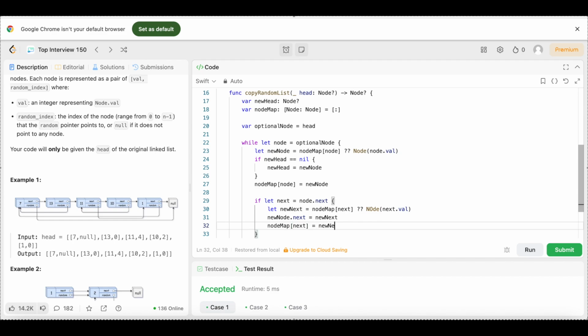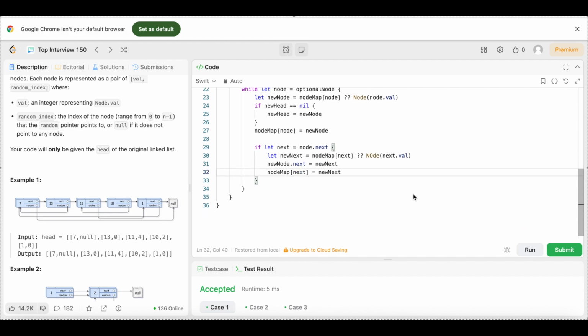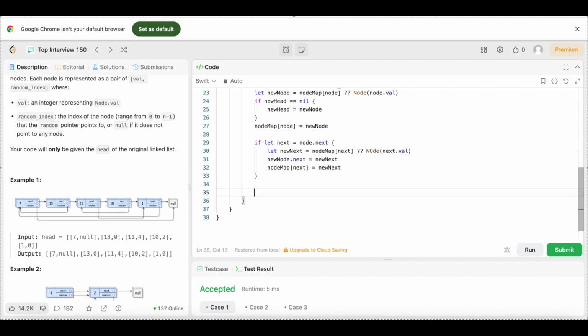Then we're going to come out underneath that if statement, we're going to say if let random equals node dot random.